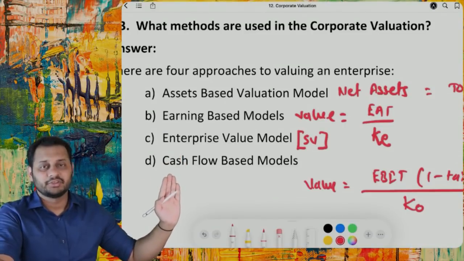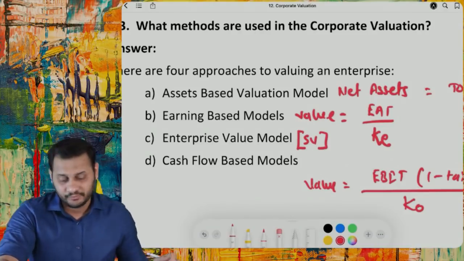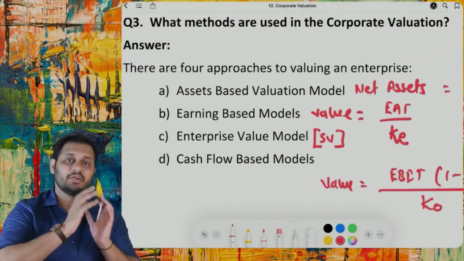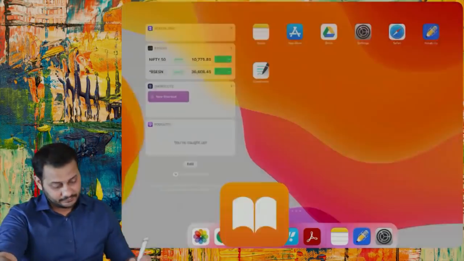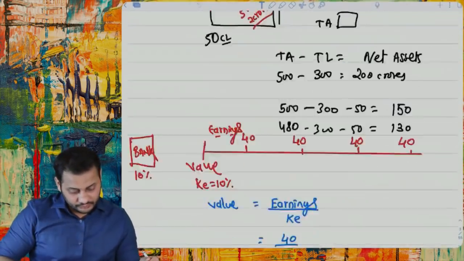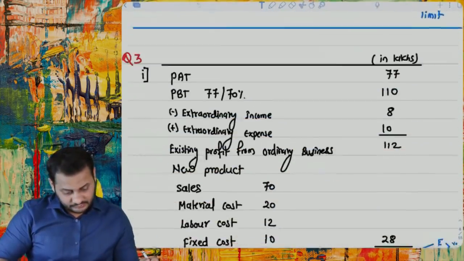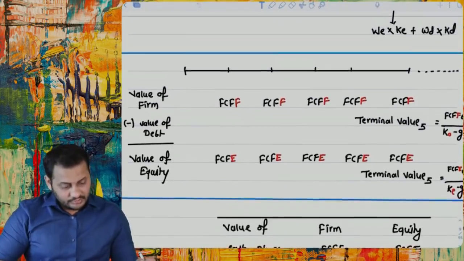Then comes the major part, the difficult part you can say, the cash flow based valuation model. What happens in this case is we can calculate the value of the firm and we can calculate the value of the equity also based on the cash flows. Now understand. Yeah, you remember this?